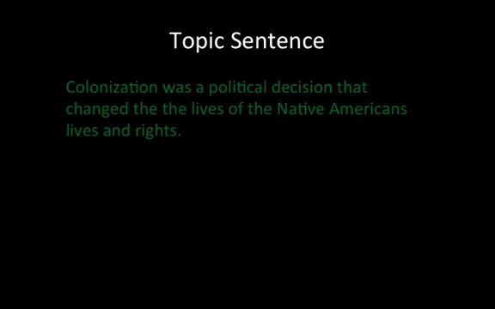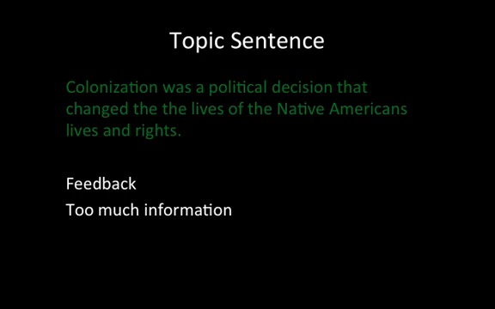Okay, here's another topic sentence. Colonization was a political decision that changed the lives of the Native Americans' lives and rights. So here's the feedback I offer here. This is too much information for a topic sentence. Topic sentences should be clear and concise. There should be no confusion going on here. And here we've got two things going on: that it changed the lives of Native Americans and rights.